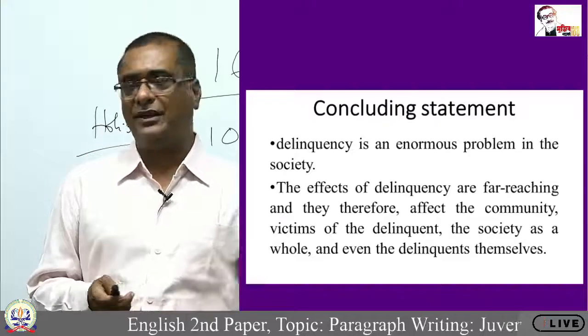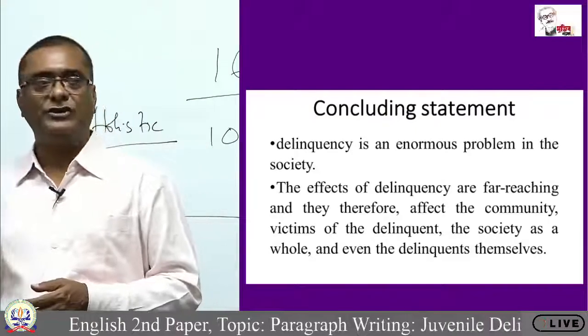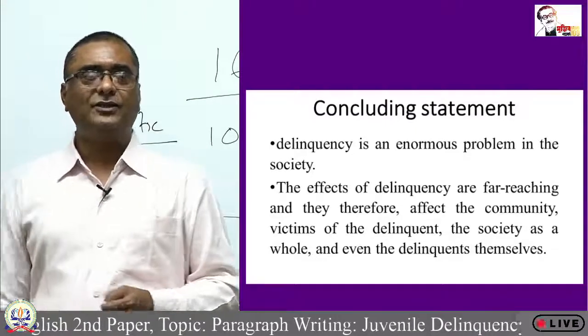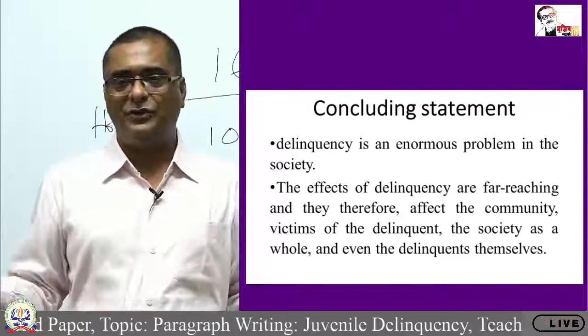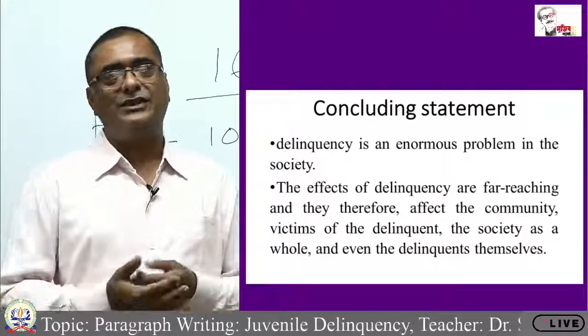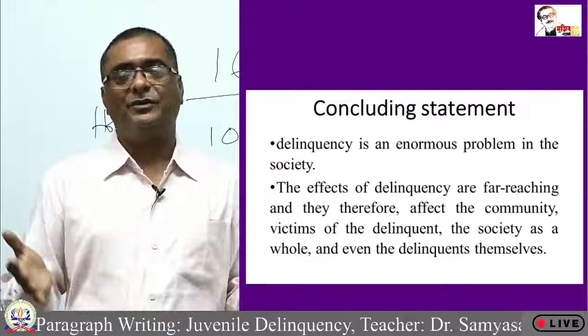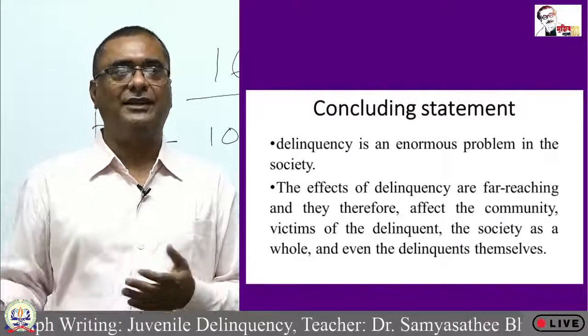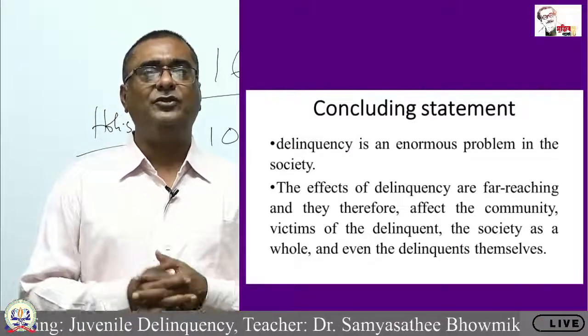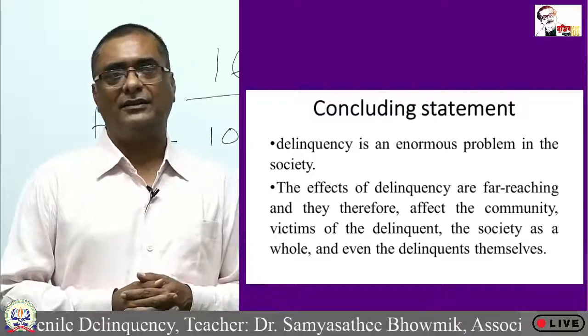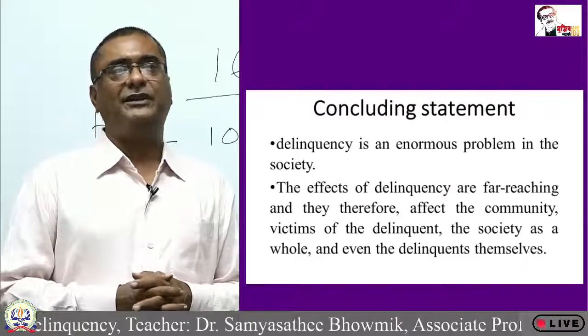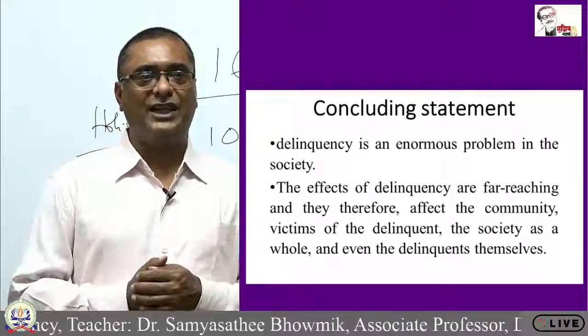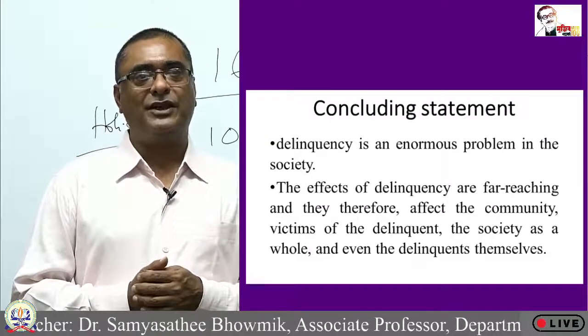Concluding statement: we are now coming almost to the closing part of our discussion. Delinquency is an enormous problem in the society. We all know that. I said that conclusion is nothing but the repetition of the same thing of the introduction in a different language. The effects of delinquency are far-reaching, and they affect the community, victims of the delinquent, the society as a whole, and even the delinquents themselves.